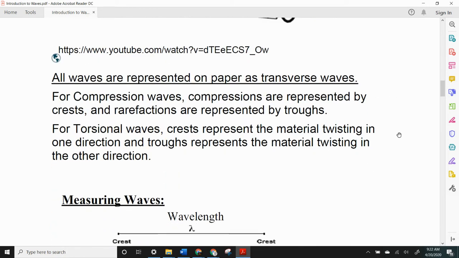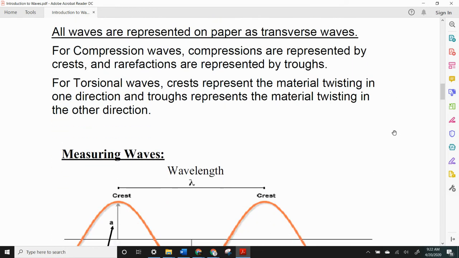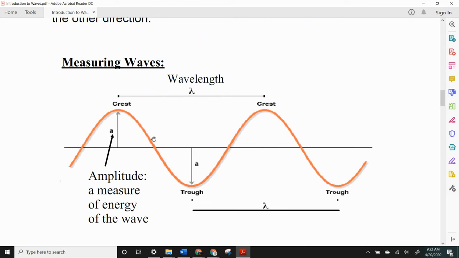Now, on paper, we represent all waves as transverse waves because how else could we do it? So on paper, when we draw a transverse wave, let's talk about some of the names here. The crests are the peaks of the waves. The troughs, I know that's a weird way to pronounce that, but that's trough. That is the bottom of each wave.